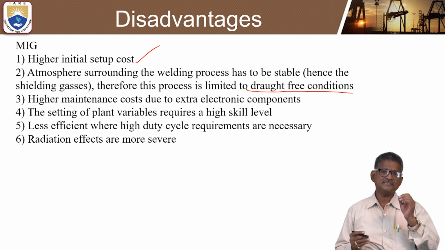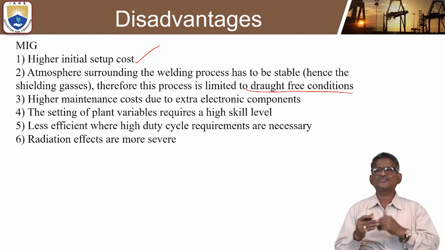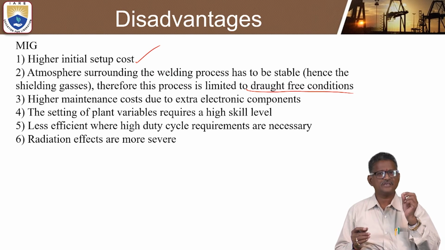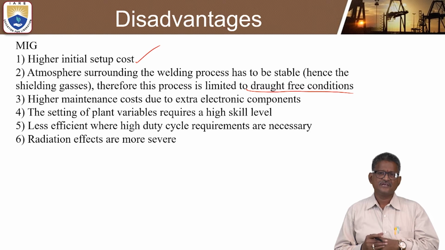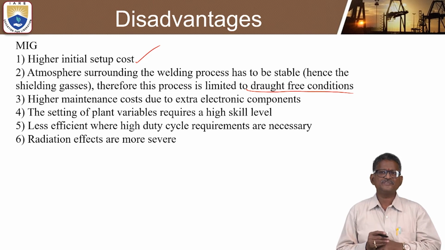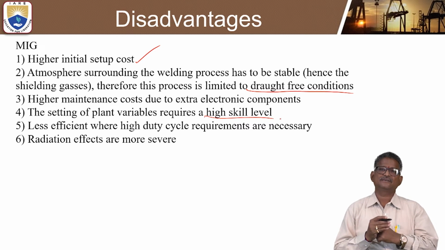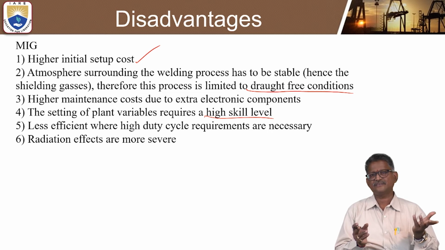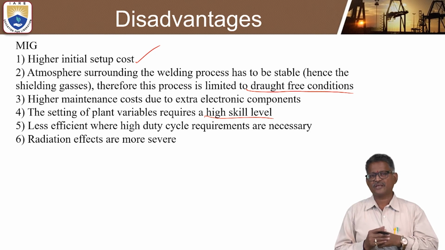And in this case, there is a higher maintenance cost due to extra electronic components. A little bit of maintenance will be a higher cost, so some extra electronic components should be used. The setting of the plant variables requires a high skill level. Whenever a highly skilled person is required, the labor cost will also be more.